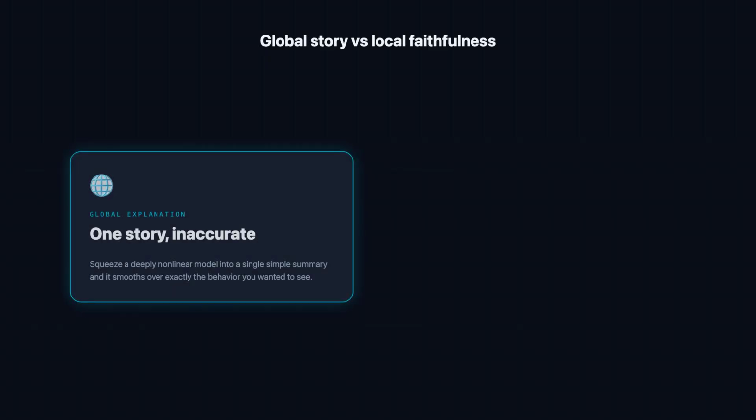So why go local at all, instead of explaining the whole model? Line the two ambitions up side by side, and the answer is obvious. Trying to explain a complex model globally means squeezing all of its twists into one simple story. And that story is almost always wrong. A single linear summary of a deeply nonlinear model smooths over exactly the behavior you were trying to understand, so it looks tidy while quietly misleading you.